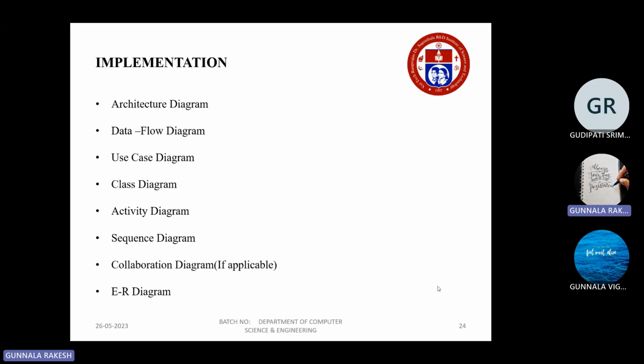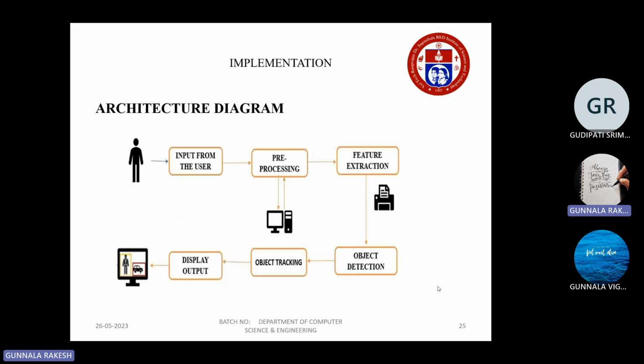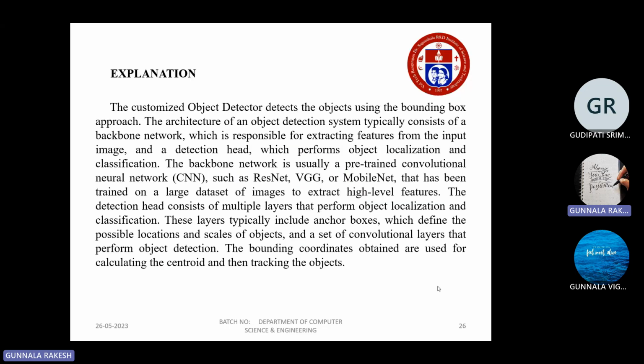Use case diagram, class diagram, activity diagram, sequence diagram, collaboration diagram, and layer diagram. In this architecture diagram, we take the input from the user. From the input, it goes to pre-processing. Pre-processing means only the inbuilt process in our CPU will work. After feature enhancement, it goes to object detection and tracking, and it shows the display output. This is the explanation for the architecture.